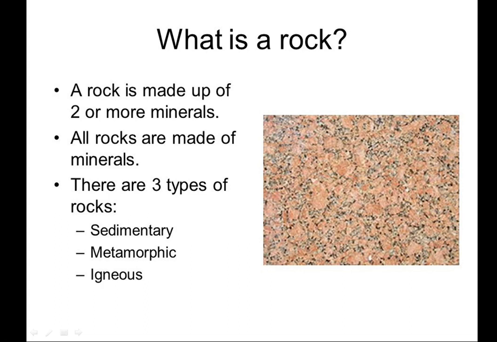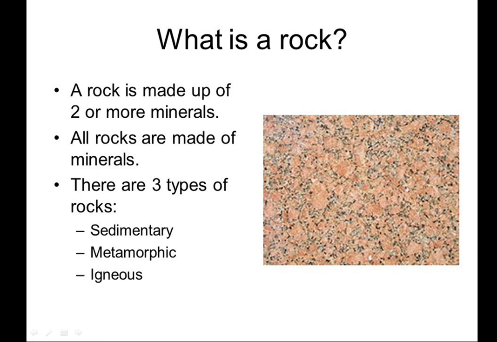Rocks are found on many land surfaces and also below it, because a rock is a mixture of different minerals which is formed by natural processes in the lithosphere. So a rock is made up of two or more minerals. It is not only one type of mineral, it is a mixture of two or more minerals. And all rocks are made up of minerals only. All the different types of rocks which we will study here are made up of different types of minerals.